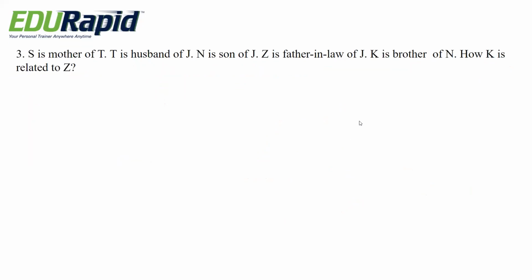Next question. S is the mother of T. T is husband of J. N is son of J. Z is father-in-law of J. K is brother of N. Then how is K related to Z? Options are son, brother, nephew, uncle, none of this.